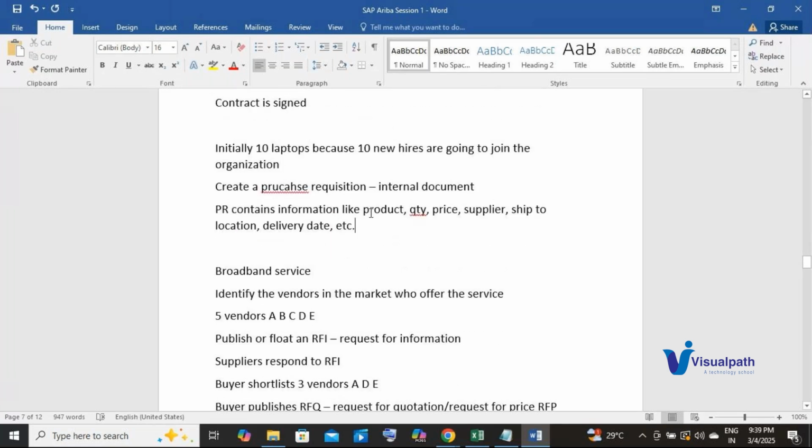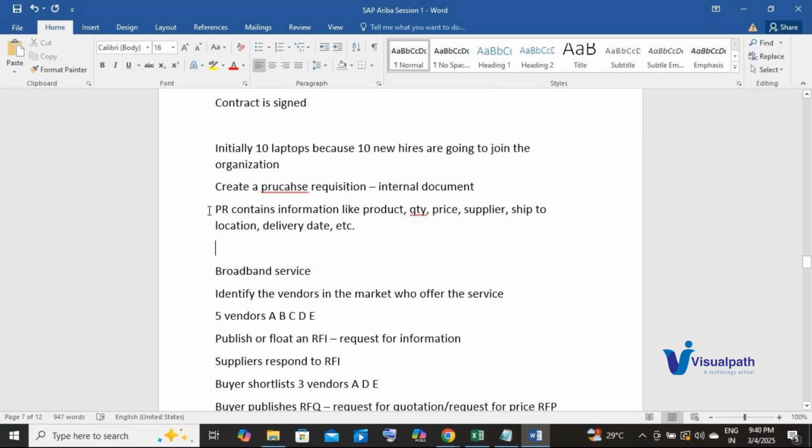Now what does that purchase requisition contain? It contains information like what is the product that I am going to purchase, what is the quantity I need of this product, and what is the price of that item, who is going to supply me that product, where the goods should ship to, meaning where the goods should be delivered, and the delivery date, when I need those goods, okay?